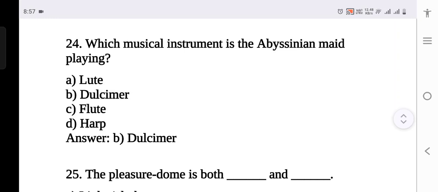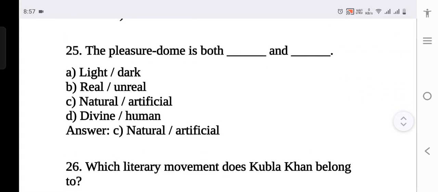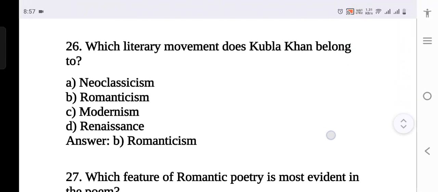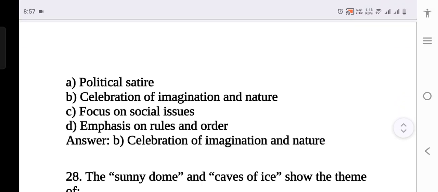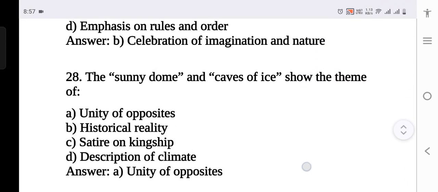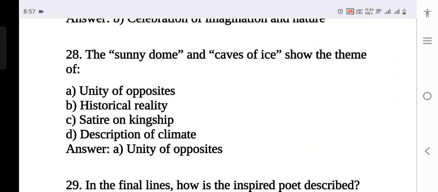Which musical instrument does the Abyssinian maid play? That is the dulcimer. The pleasure dome is both dash and dash: both natural and artificial. Which literary movement does Kubla Khan belong to? Romanticism. Which feature of romantic poetry is most evident in the poem? Celebration of imagination as well as nature. The sunny dome and the caves of ice show the theme of unity of opposites.